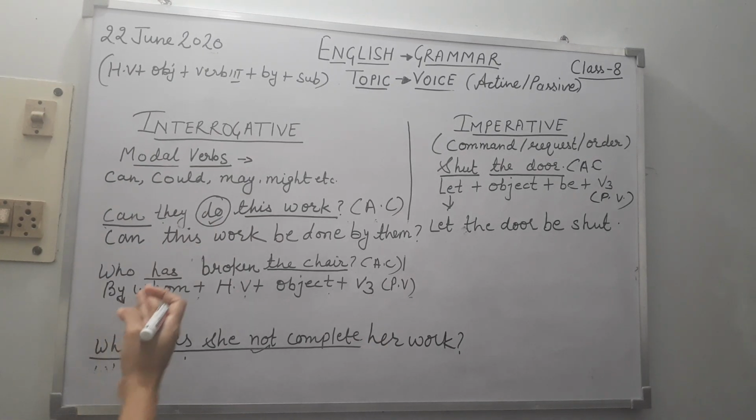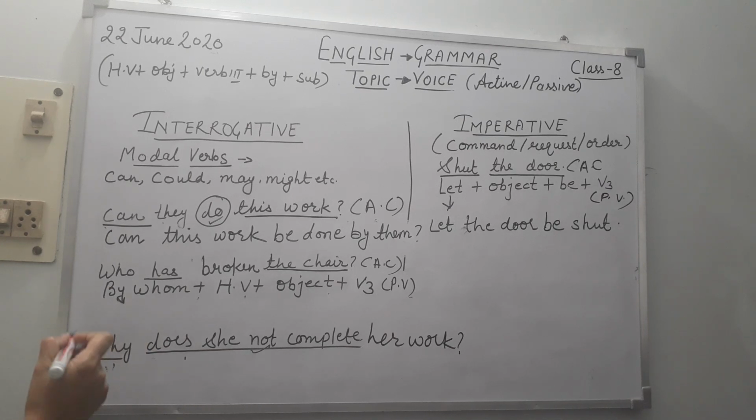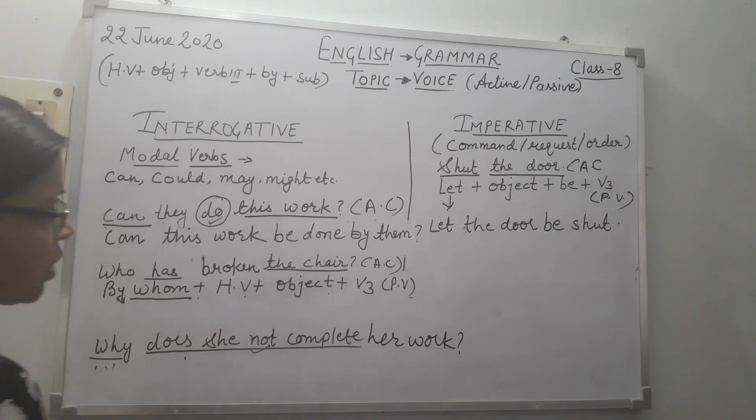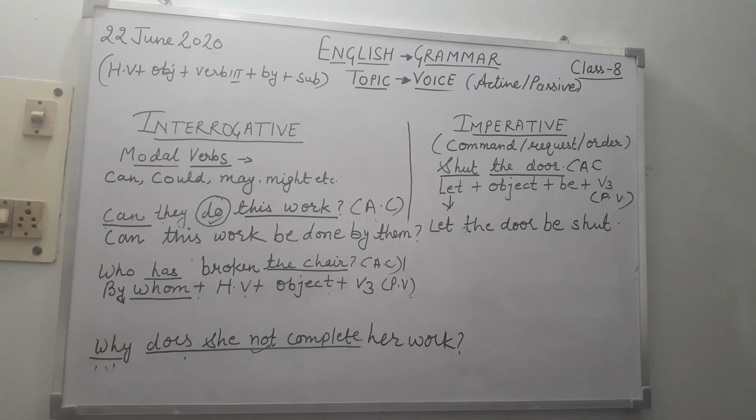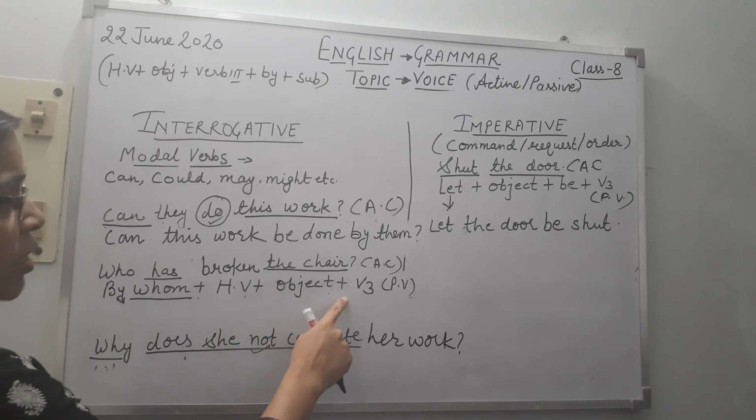Another example, who has broken the chair? When the sentence starts from who, we use by whom when we convert the sentence from active to passive voice. By whom plus helping verb plus object plus verb third.